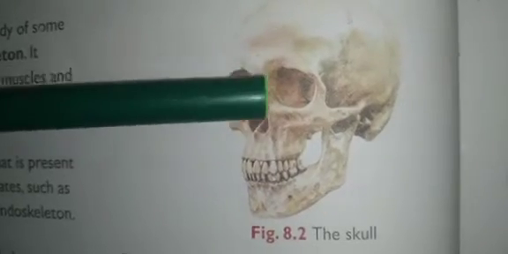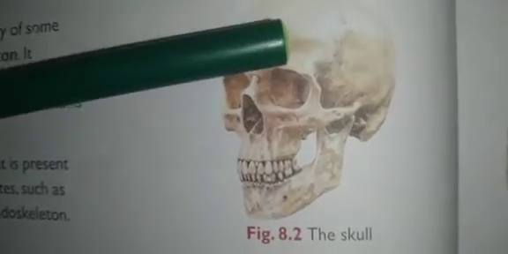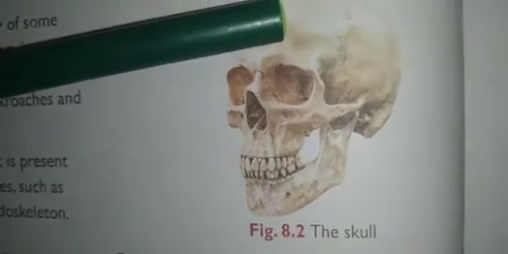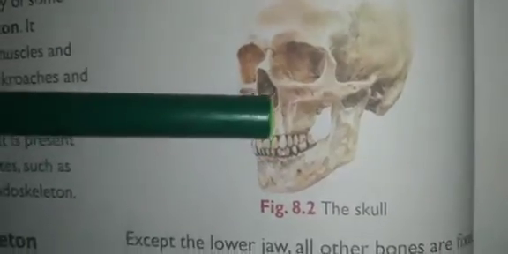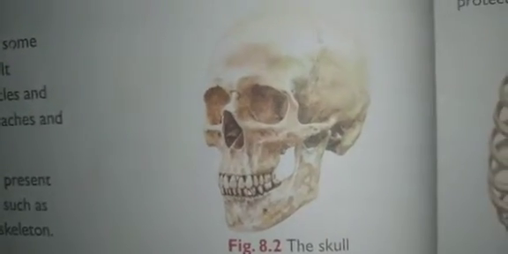That includes face and head. The head has 8 bones which are fused together. And next is the facial region. This portion has 14 bones. The skull protects the brain from injury.